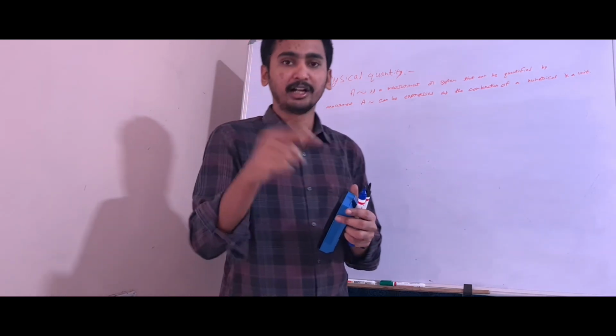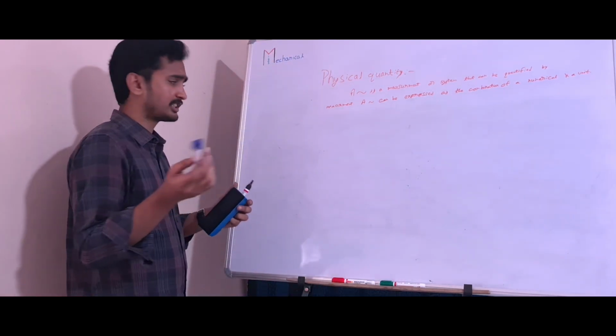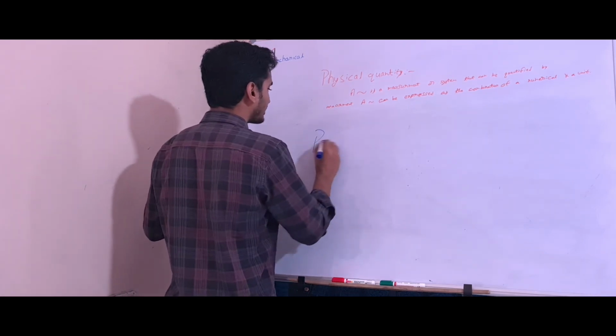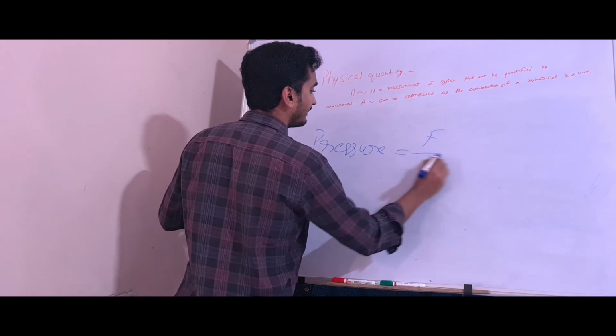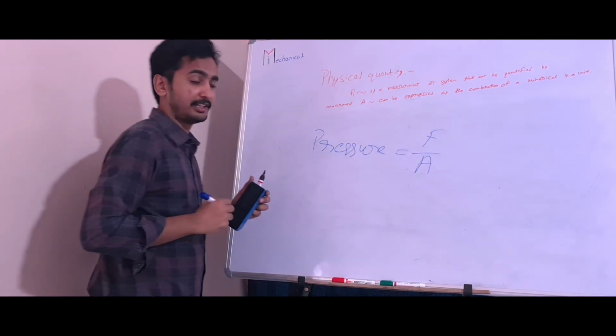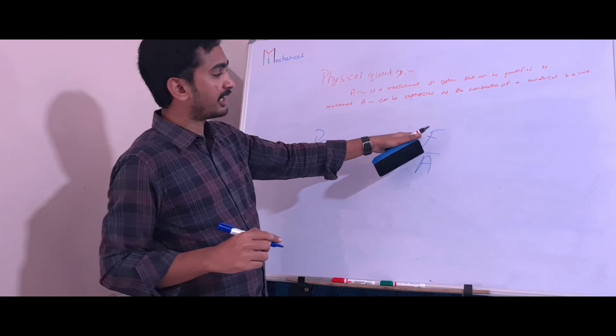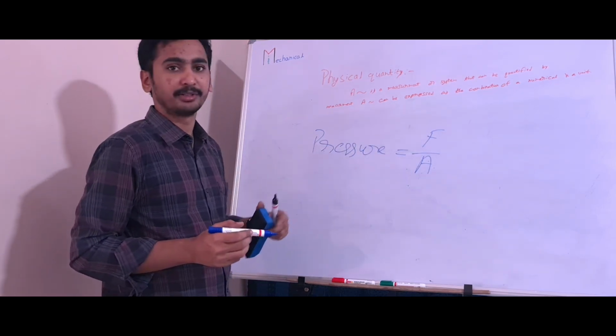And I will tell you one more thing: pressure. We didn't discuss pressure, right? The formula for pressure is F by A, right? So by seeing this, some say pressure is a vector.